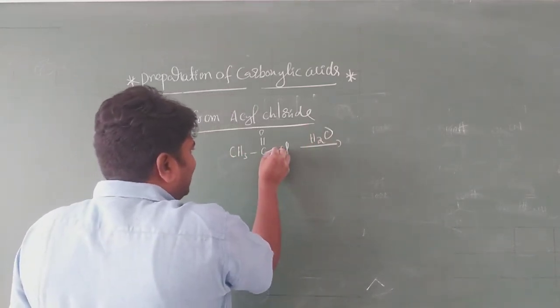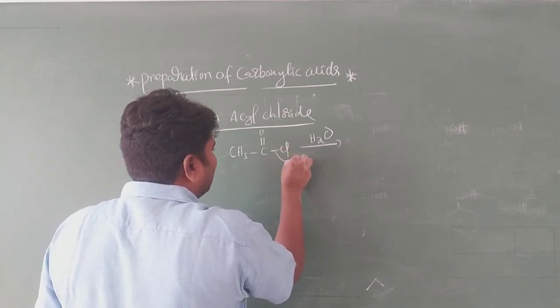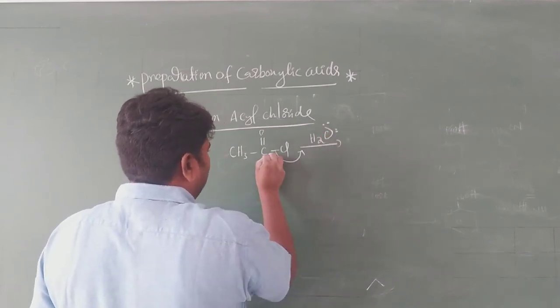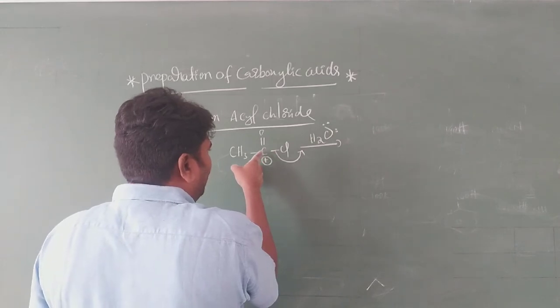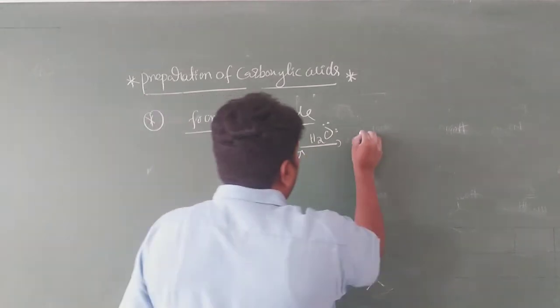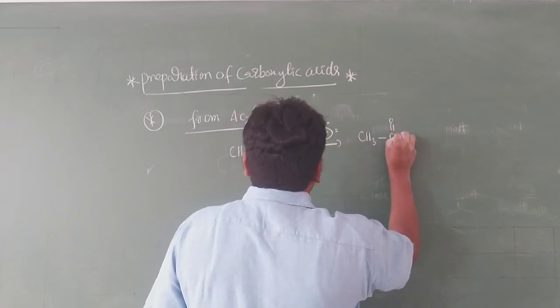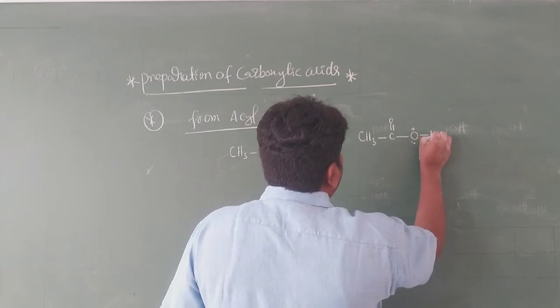These two electrons are gained by chlorine. It is eliminated as Cl minus. Lone pair and lone pair. It has a positive charge. This lone pair is involved in the bond formation between carbon and oxygen to form this one only. That is CH3, C double bond O, and the oxygen with a lone pair and hydrogen.